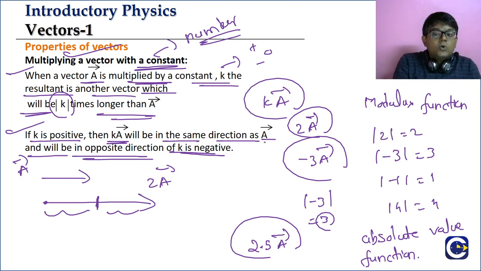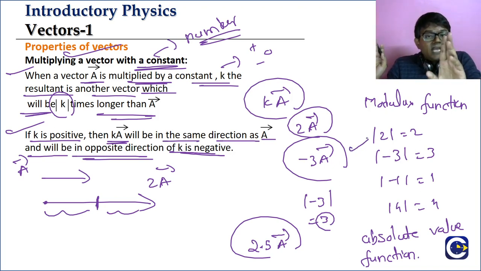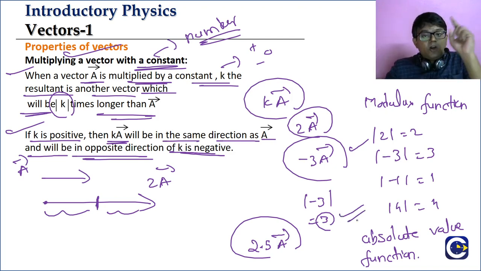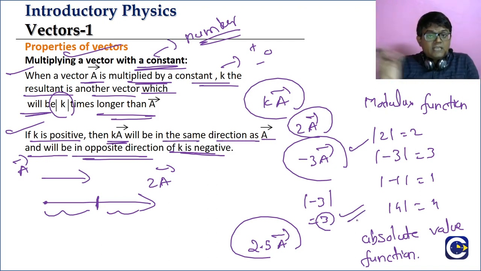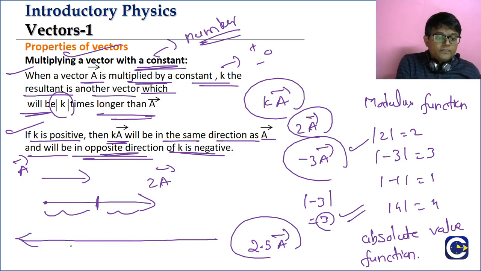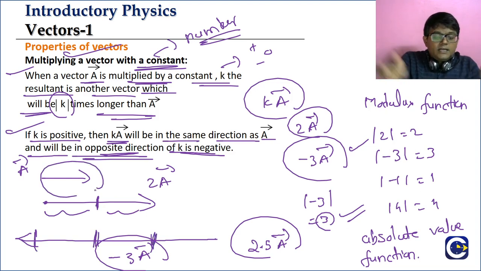Now I will show you how I will represent minus 3a bar. Minus 3a bar will be 3 times longer than a bar. But the direction will be the opposite direction. Look here, this is our minus 3a bar. So you see that, right? It will be a bar and minus 3a bar.